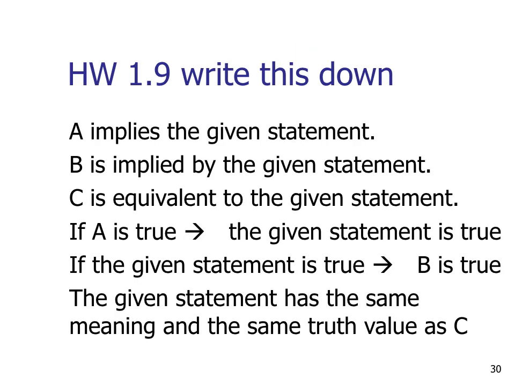So to recap for homework 1.9, A implies the given statement. B is implied by the given statement. C is equivalent to the given statement. And how it works is that if A is true, then the given statement is true. And if the given statement is true, then B is true. And the given statement has the same meaning and the same truth value as C.